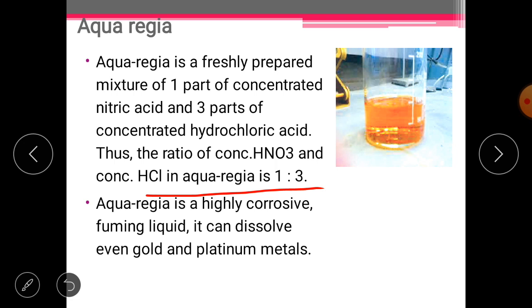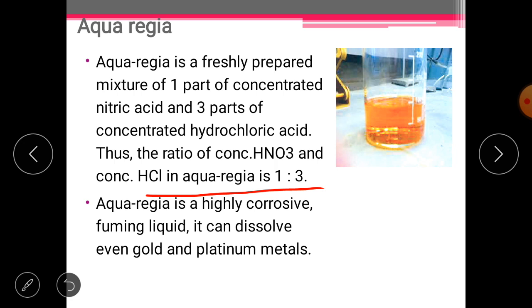If I mix 1 part of nitric acid and 3 parts of hydrochloric acid, the ratio will be said 1:3 if you are saying nitric acid earlier than hydrochloric acid. If you are saying the ratio of hydrochloric acid to nitric acid, then you are going to say 3:1. So just keep in mind which acid has been said 3 parts and which one.